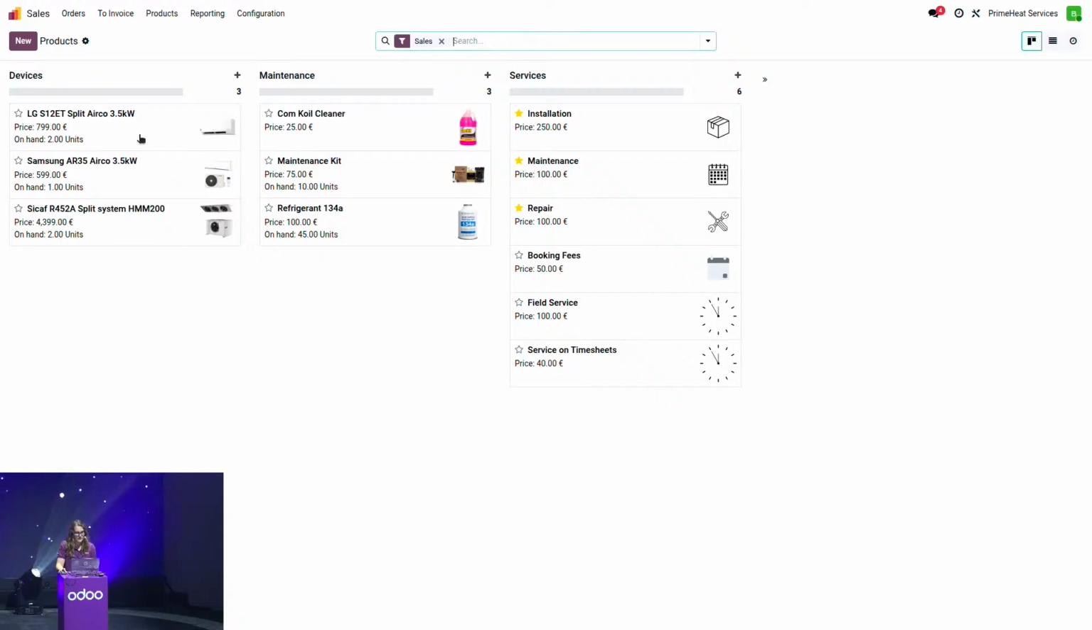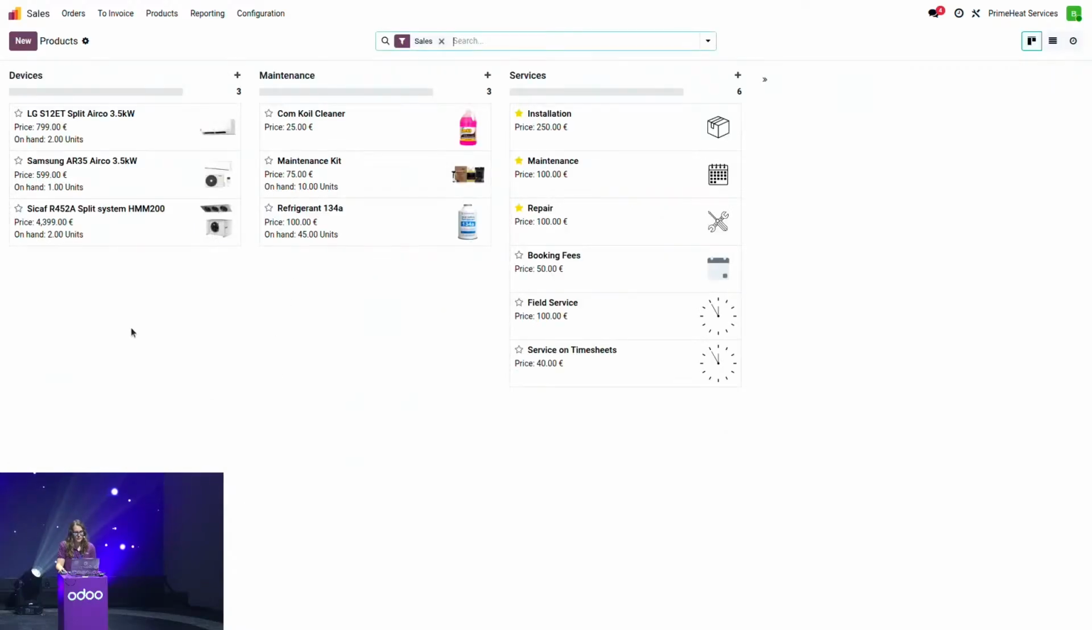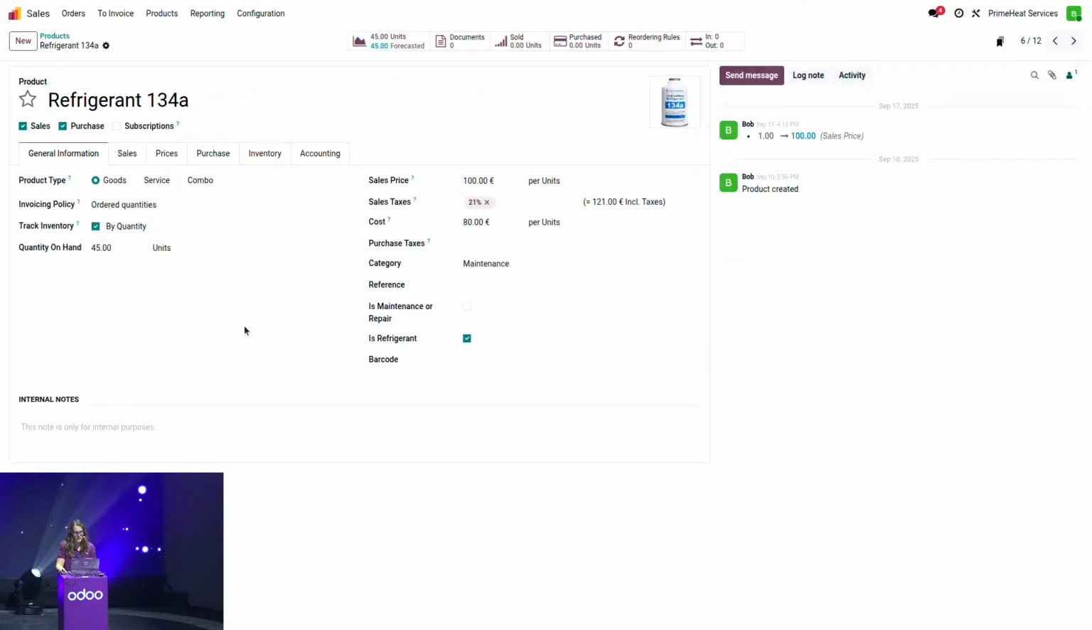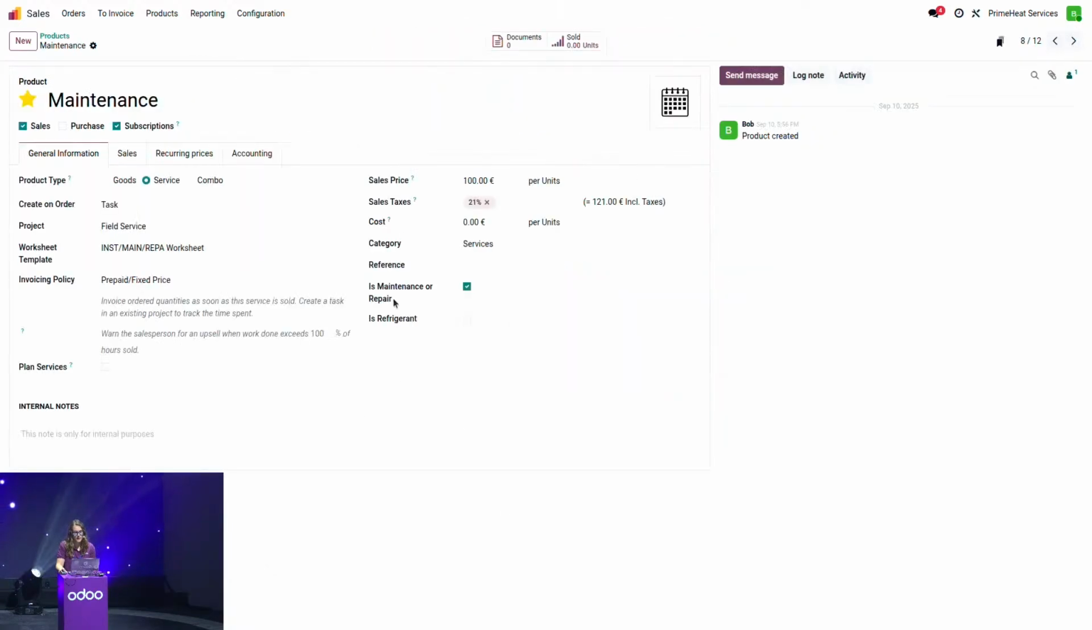Let's go to the devices. So in here, what we will see is that the devices are tracked by serial number. This will be very important for the rest of this flow. If we go to the maintenance category, I'll take the refrigerant one. We see here that we have a specific checkbox for refrigerant products. I'll come back to it again later on in this presentation. And finally, if we go to the services category, I'll take the maintenance one. We see again that we have a specific checkbox, is maintenance or repair.